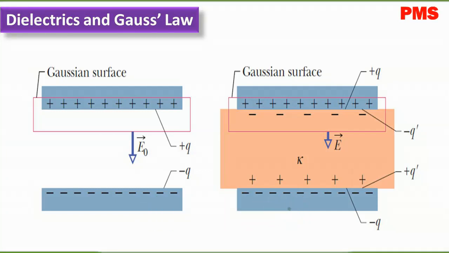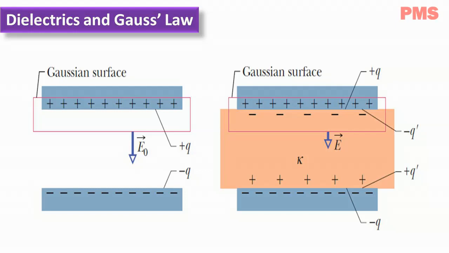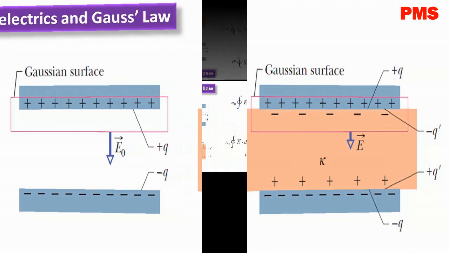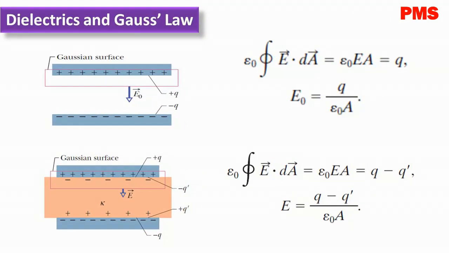Note that the field between the plates induces charges on the faces of the dielectric. You can see the image of the diagram. For the situation without dielectric, we can find the electric field E0 vector between the plates. As we see in the diagram, we enclose the charge plus Q on the top of the plate with a Gaussian surface and then apply Gauss's law, and E0 represents the magnitude of the field.